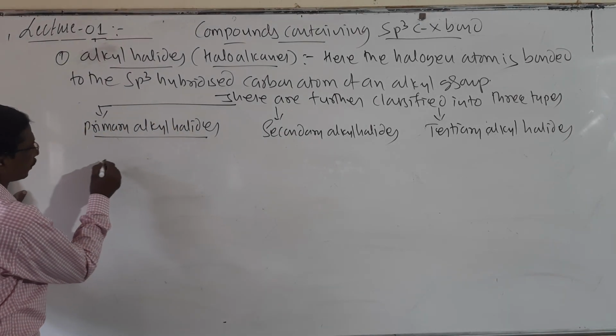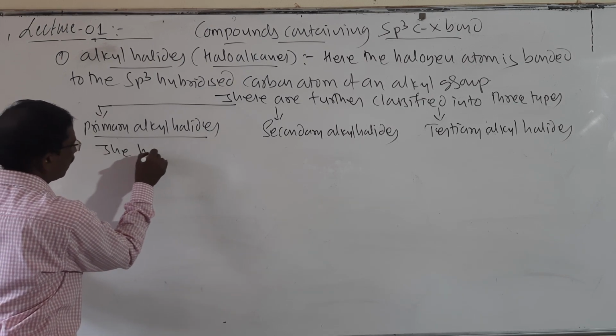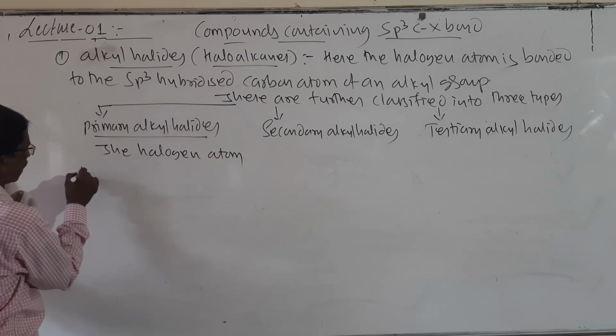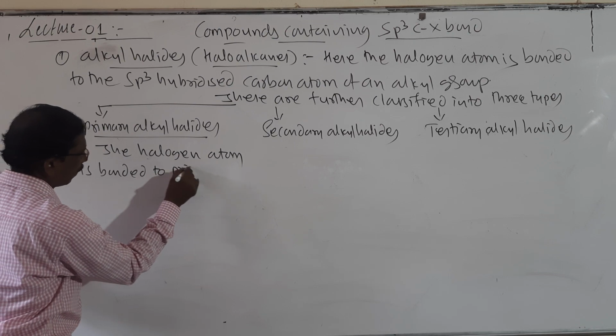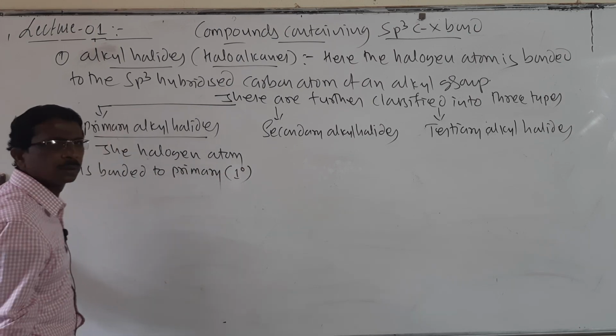Look here, primary. The halogen atom is bonded to a primary carbon, and primary is indicated by 1 degree.